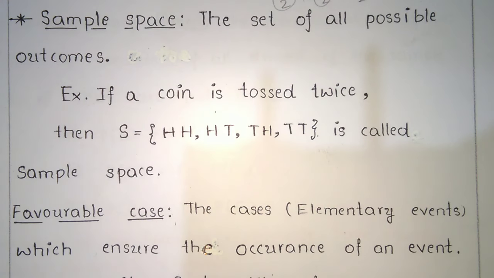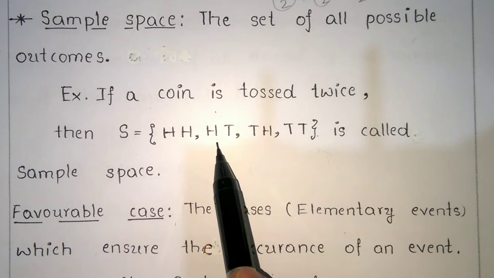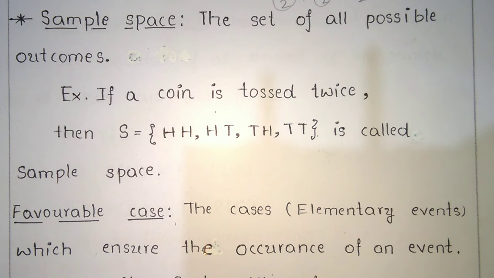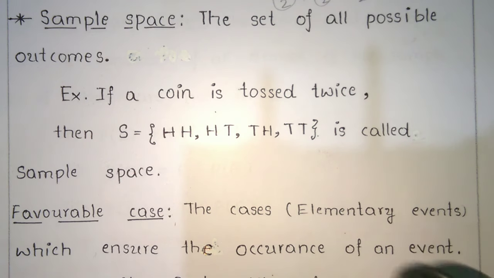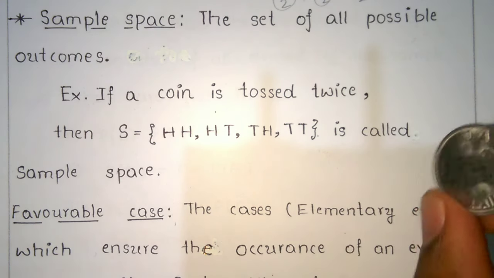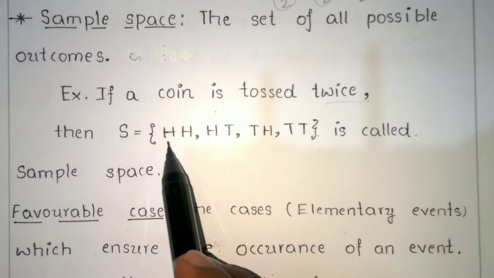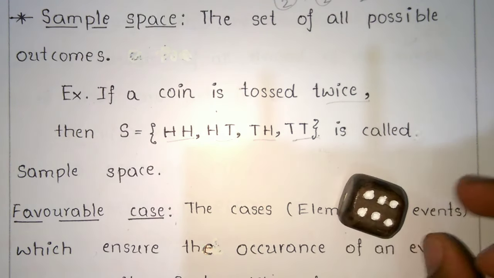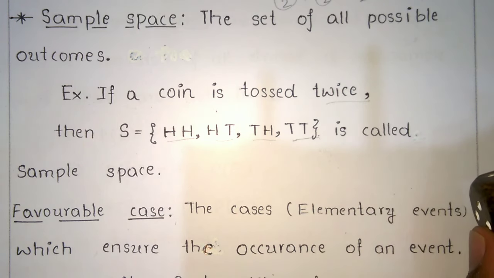Sample space: the set of all possible outcomes. Example: if a coin is tossed twice, the sample space is head head, head tail, tail head, and tail tail. When a coin is tossed once, the sample space is head and tail. When you throw a dice, the sample space is 1, 2, 3, 4, 5, and 6.